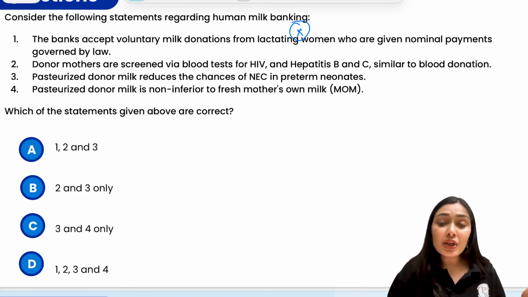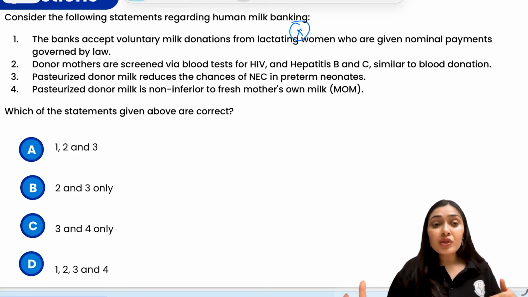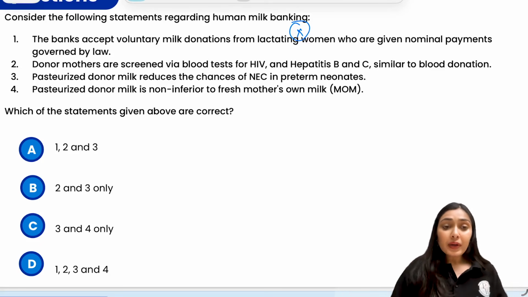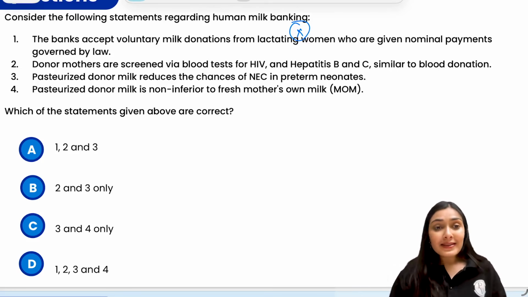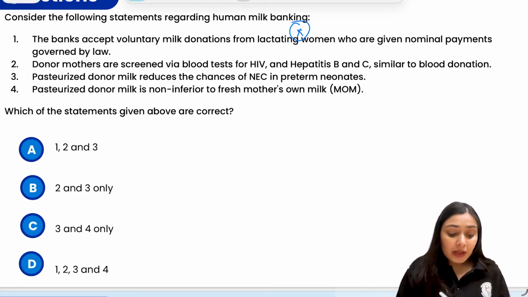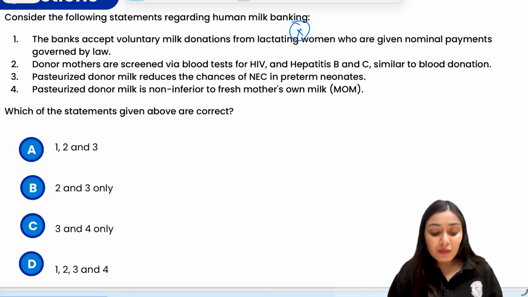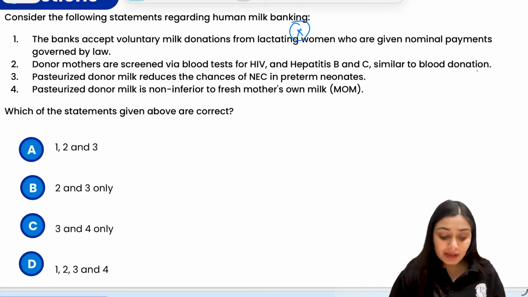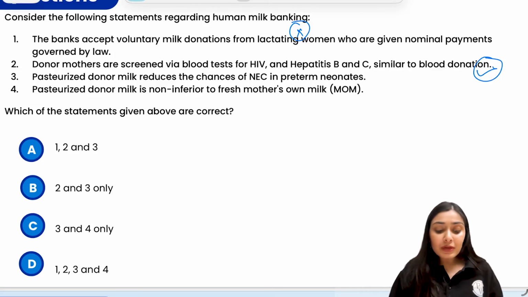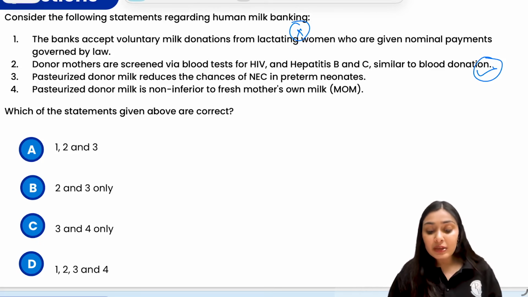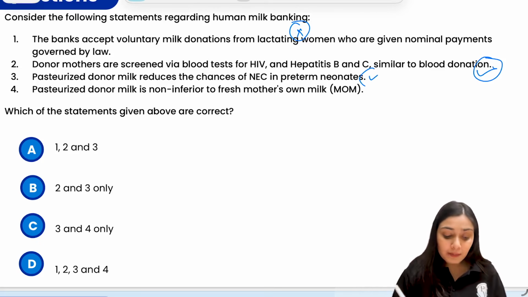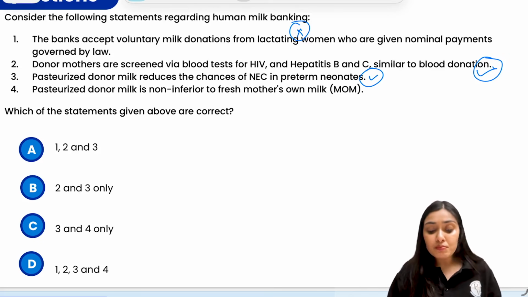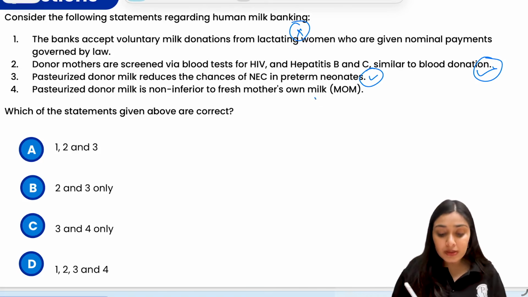Why are we not giving such incentives? Because there are chances that there can be adulteration of that human milk, right? So it's better that this stays altruistic. Second, donor mothers are screened via blood tests for HIV, hepatitis B and C, similar to blood donation, which is correct. Pasteurized donor milk reduces the chances of NEC in preterm neonates, again a correct statement.